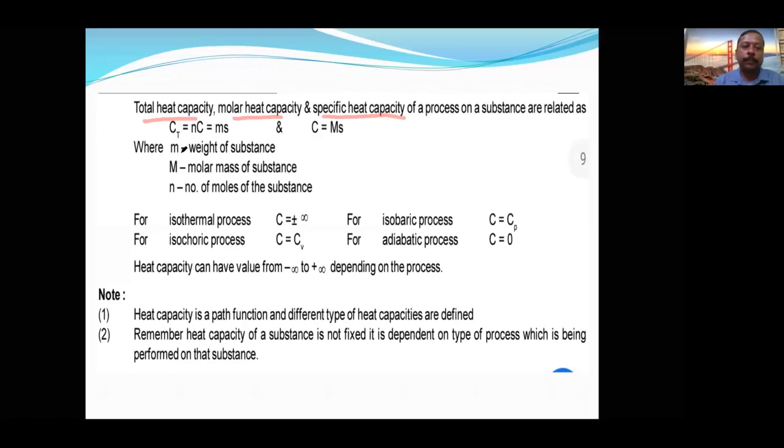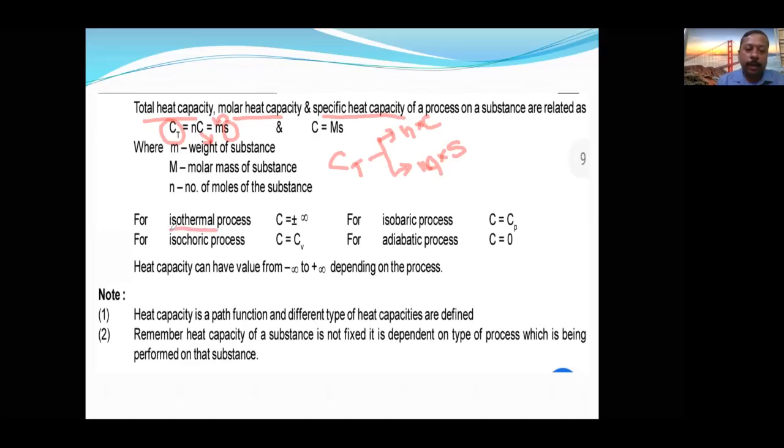So let us see, if you are given total heat capacity and you want to find out molar heat capacity, very simple, n into C, you will get the total heat capacity. Okay. And if you are given specific heat capacity, S is what? Specific heat capacity. When you multiply it with mass, then you will get total heat capacity. Okay. Total heat capacity can be obtained from the molar heat capacity. When you multiply it with mole, you will get total heat capacity. Specific heat capacity, when you multiply it with mass, you will get total heat capacity. Understood? So simple, everything is written here.